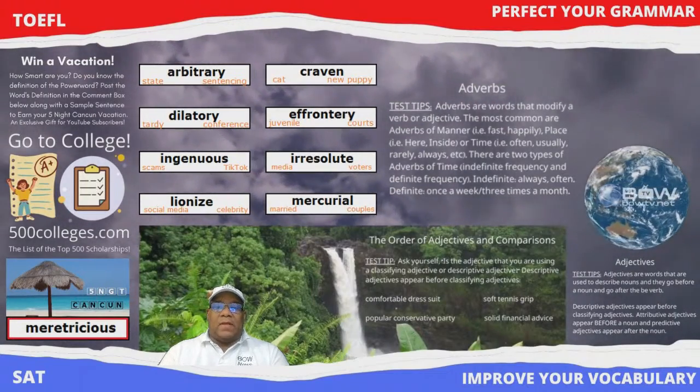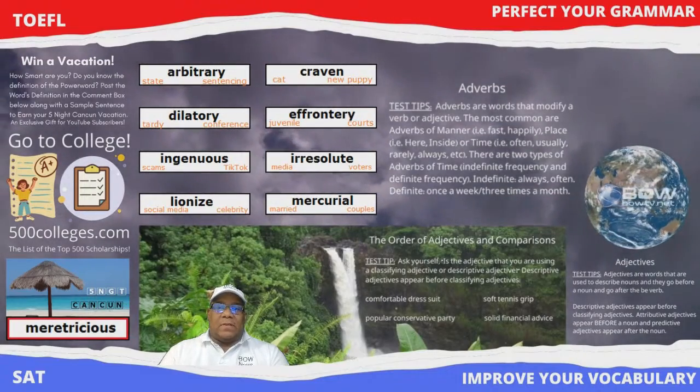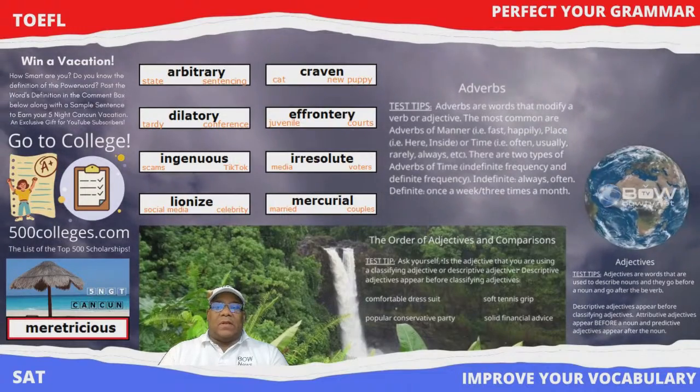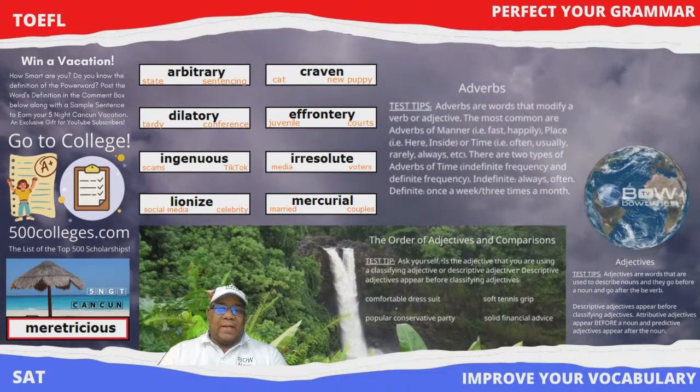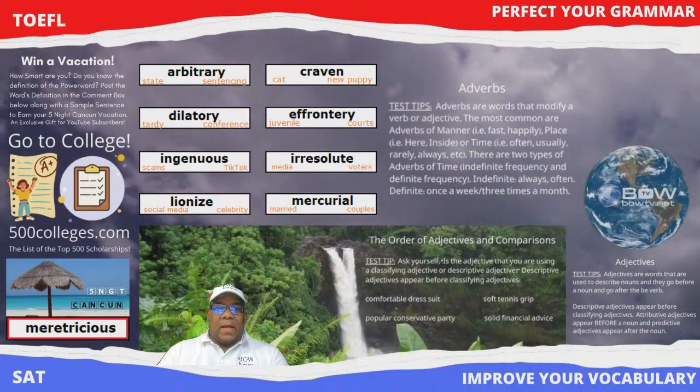We're looking at 8 new exciting words that we're going to be going into the new year with: arbitrary, craven, dilatory, effrontery, ingenuous, irresolute, lionize, and mercurial. And of course, we have our power word.